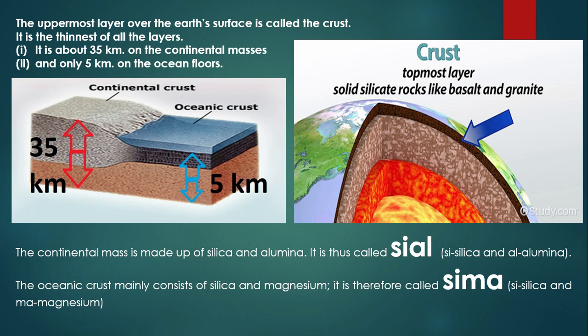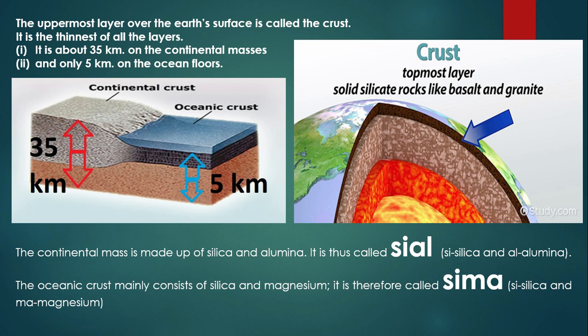So the depth of the crust from continental mass is 35 kilometers, whereas when you start digging from the ocean floors, you have to dig only 5 kilometers to reach the second layer of the earth.